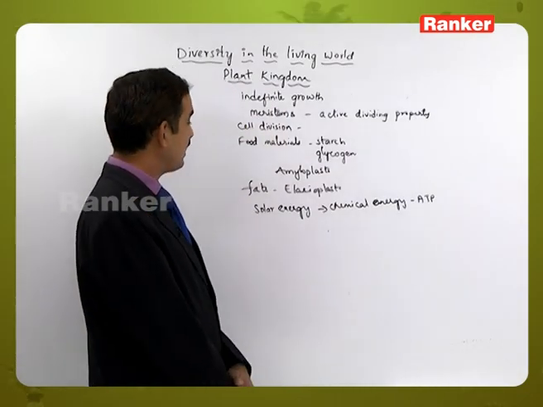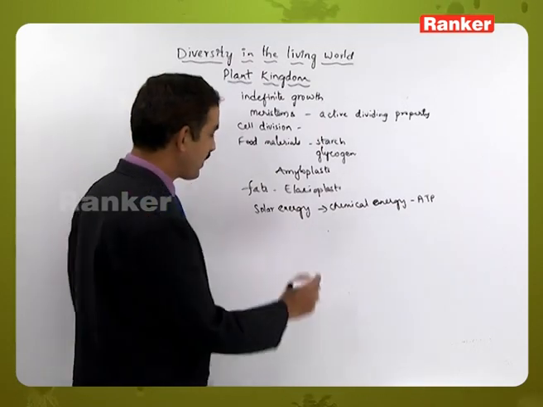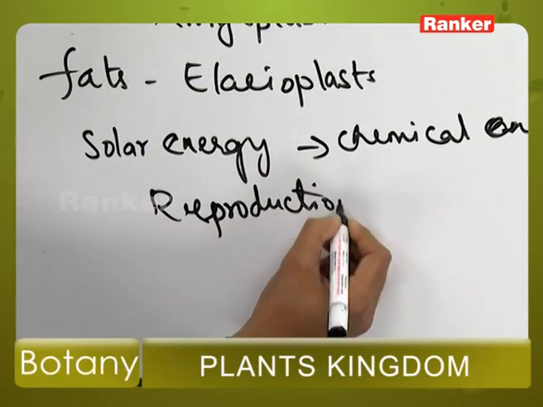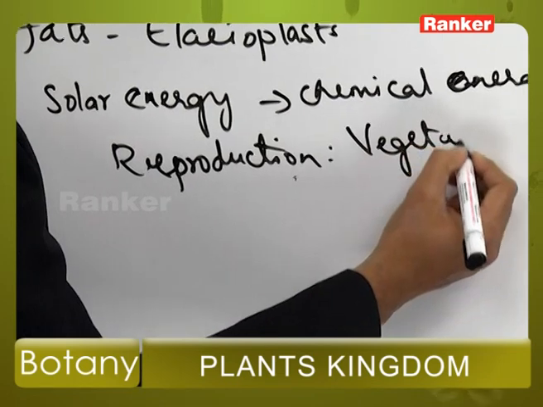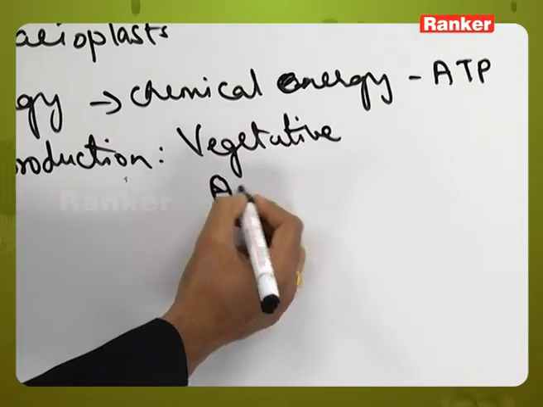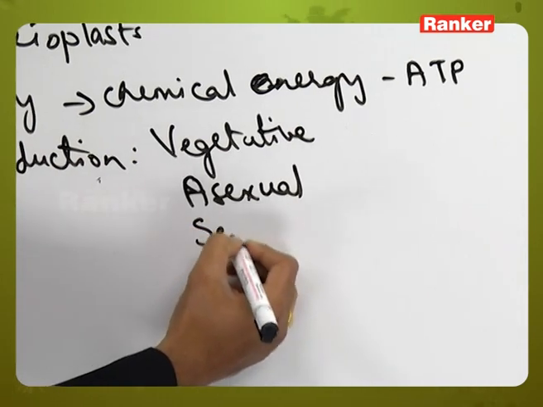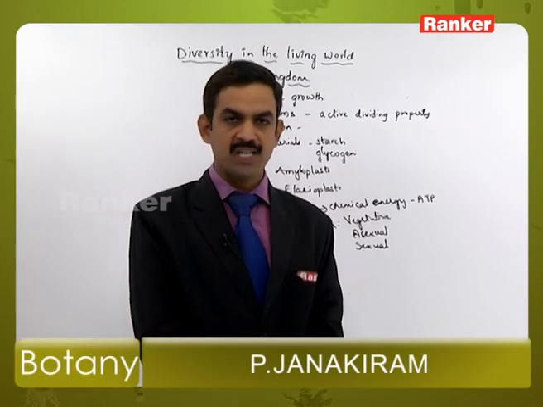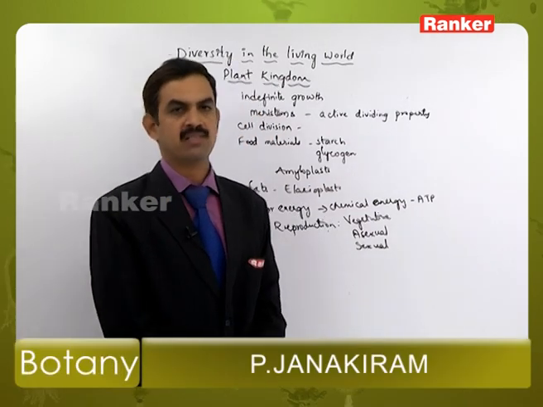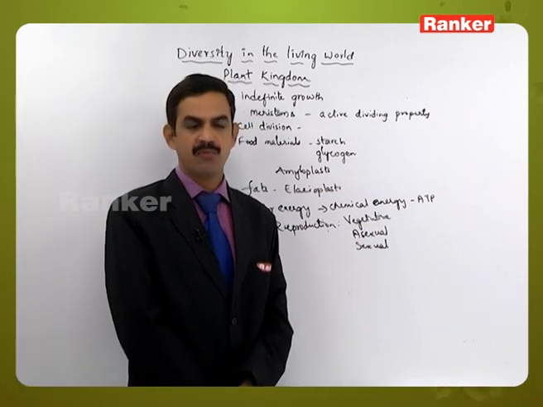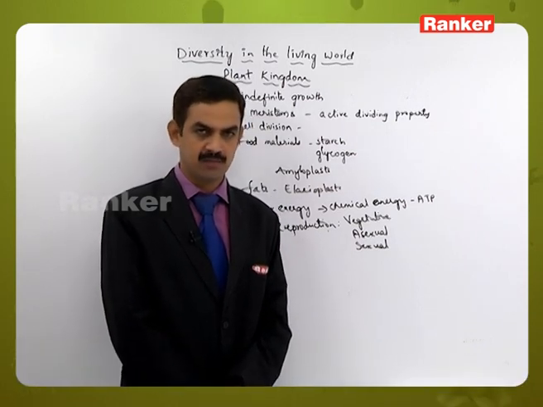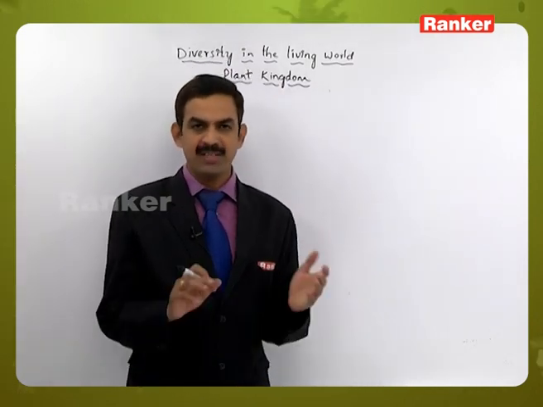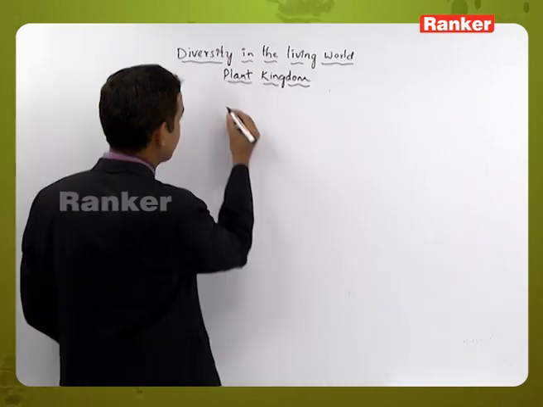Likewise, if you observe the reproduction, they participate in vegetative reproduction, asexual reproduction and sexual method of reproduction. Maybe the methods of vegetative, asexual and sexual are of different types, but the basic types are very much there. They are in the form of vegetative, asexual and sexual methods. Here different scientists had kept plants in different groups, or categorized plants in a different manner, starting with Linnaeus.